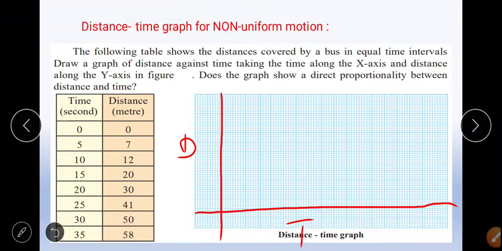Time is 0, then they have taken 5, 10, 15, 20, at intervals of 5 minutes, 25, 30 and 35, marking on these intervals.